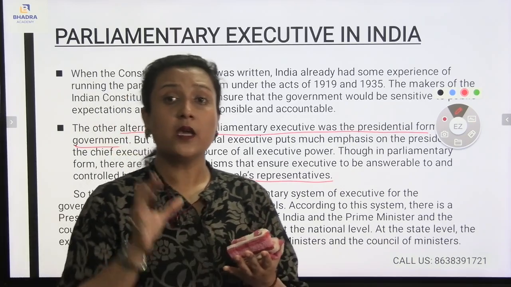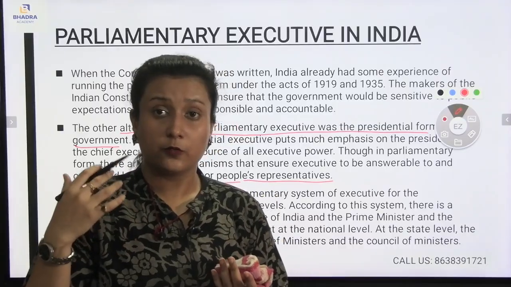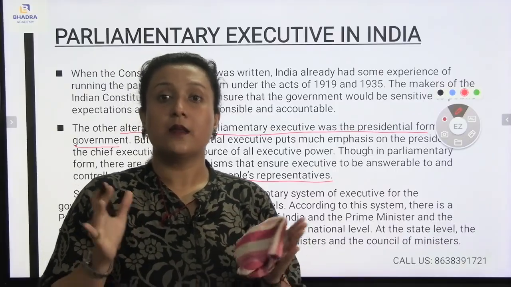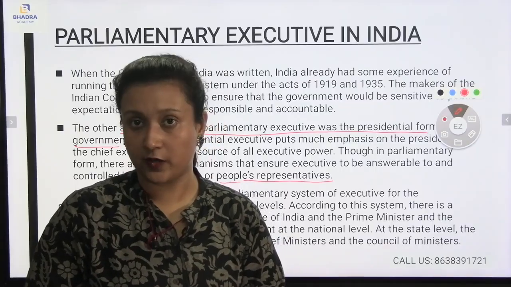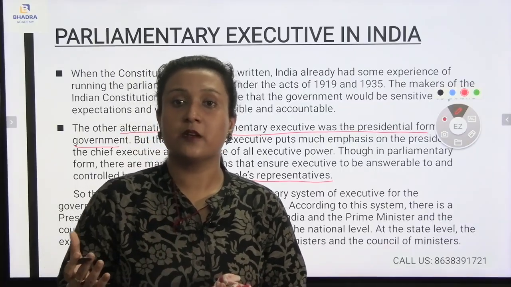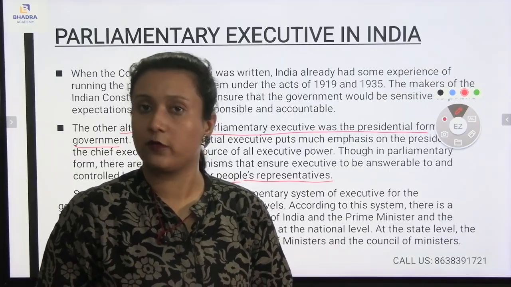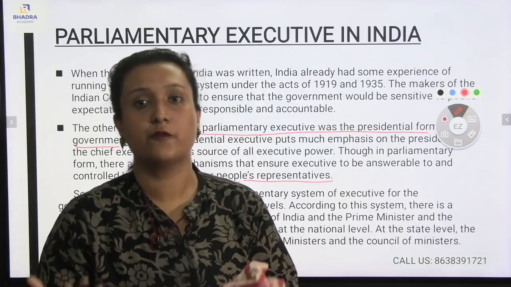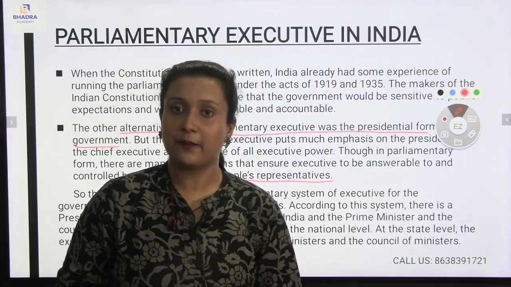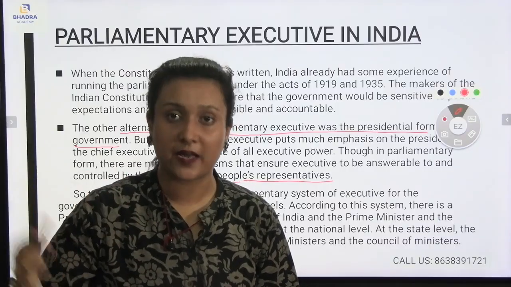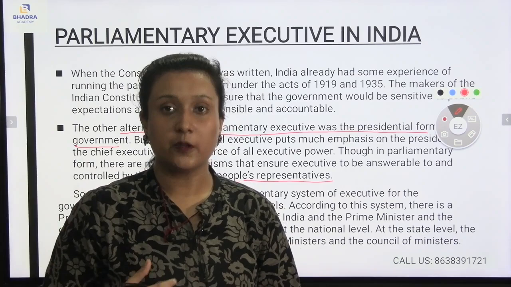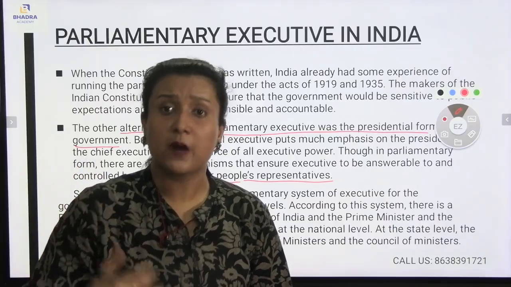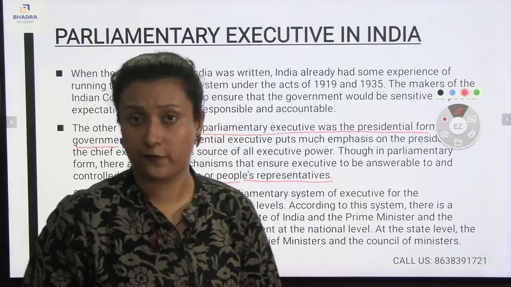So that there should not be maximum rulership under the president itself, and the prime minister will be the head of the government. The prime minister will be the head of the government, and the president will be the nominal or formal head. The executive powers will be under the prime minister and the other cabinet ministers, so that each and every minister can be accountable to the issues of the people. Each and every cry, or you can say the demands of the people, will be heard under the parliamentary form of government.